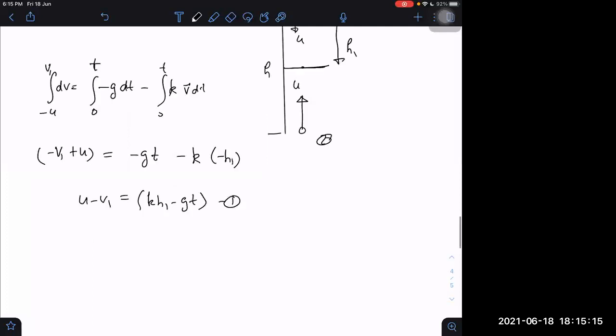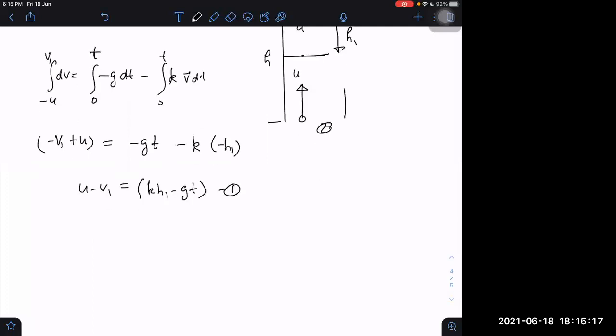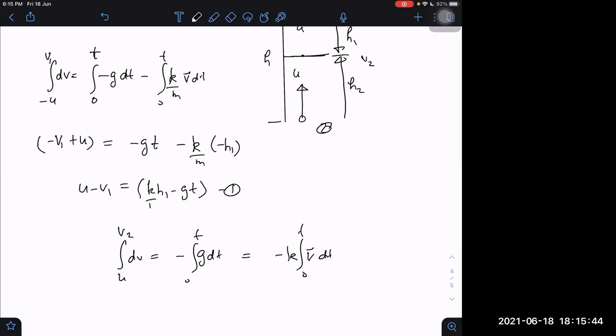What equations do we have here? Let us check once. This one is going up to h2 height, and let us say its velocity here becomes v2. Then I can write the equation: integral of dv from u to v2 is equal to minus g into dt integral, minus k by m into v dt integral, from 0 to t.